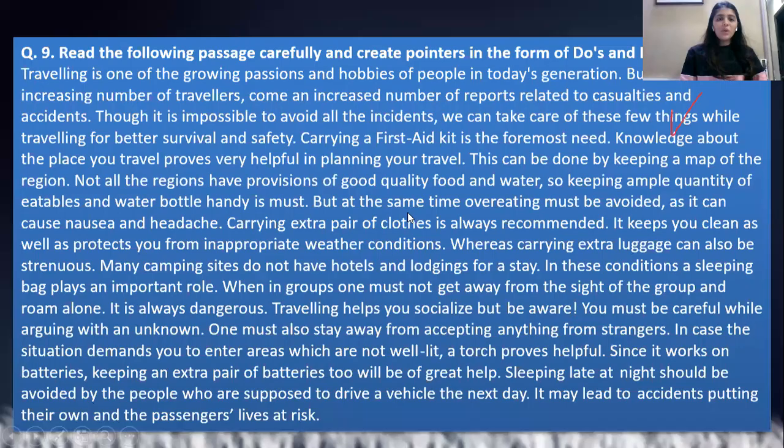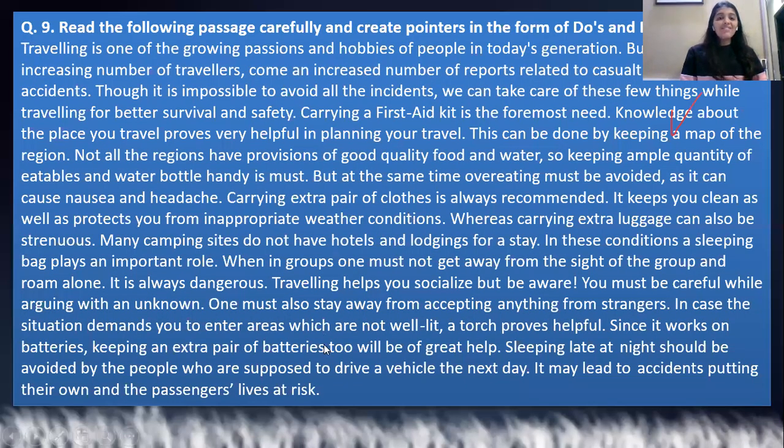Clear? Now here we have a passage, and we are going to see how they have converted this passage into a tabular form of do's and don'ts. This is already there in your workbook. We won't waste much time here. Question number 9 of your workbook, and we'll move ahead with it, seeing how they have prepared the table. This is how they have prepared the table.